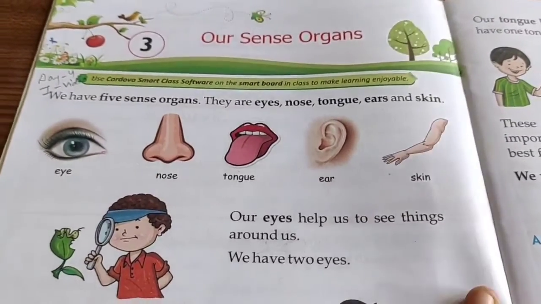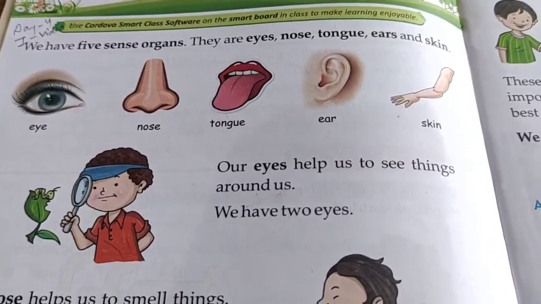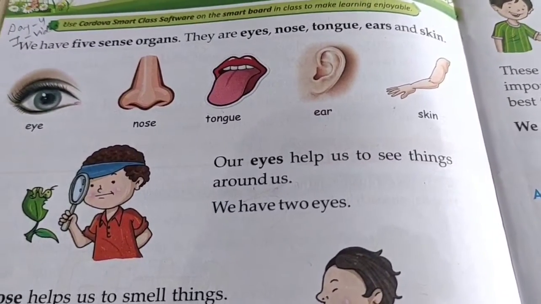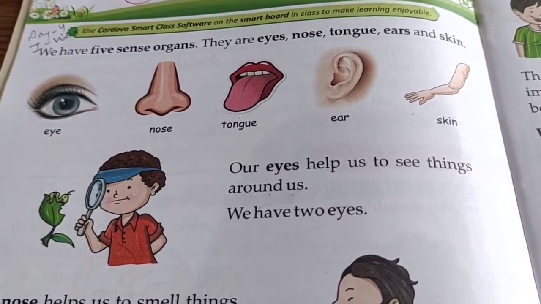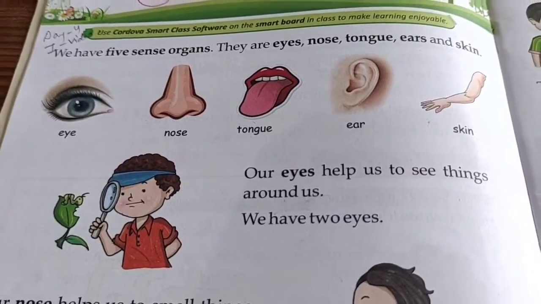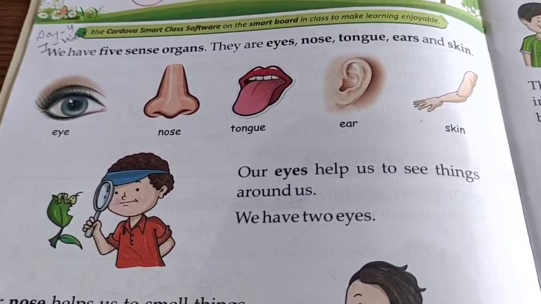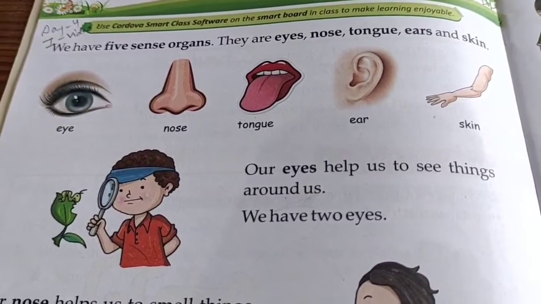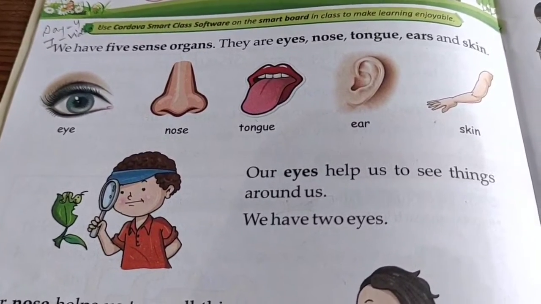Okay, so as you all know, we have 5 sense organs. हमारे body में 5 sense organs होते हैं. सबके पास 5 sense organs हैं. And what are those 5 sense organs children? Very easy. Eyes, nose, tongue, ears and skin. Okay, 5 sense organs. Eyes, जिससे हम देखते हैं, नोज जिससे हम स्मेल करते हैं, टंग जिससे हम टेस्ट करते हैं, ईयर जिससे हम सुनते हैं, और स्किन जिससे हम कोई भी चीज को फील कर सकते हैं.